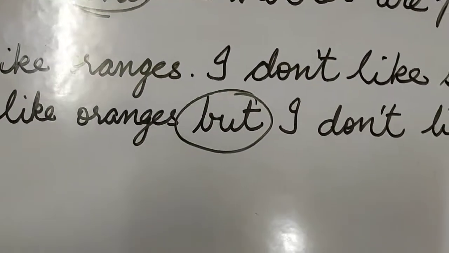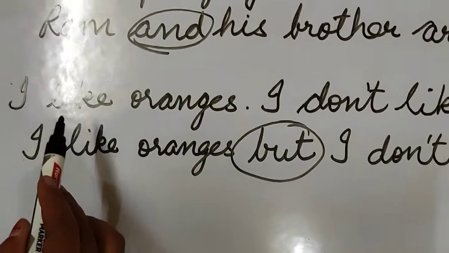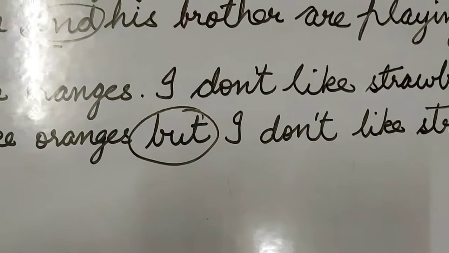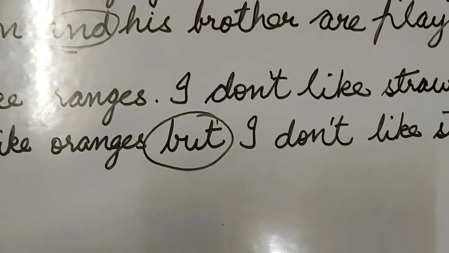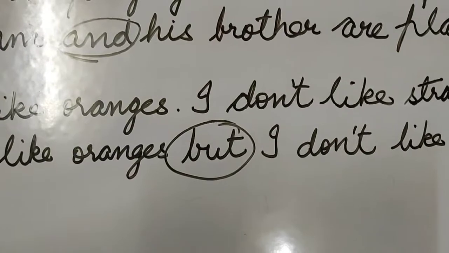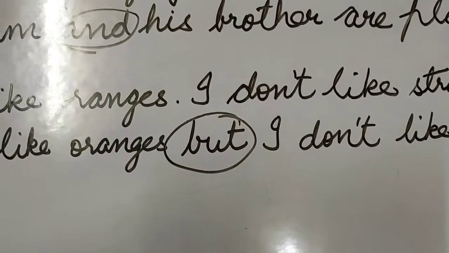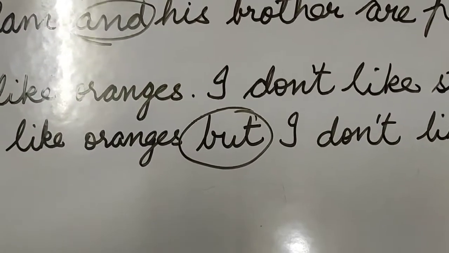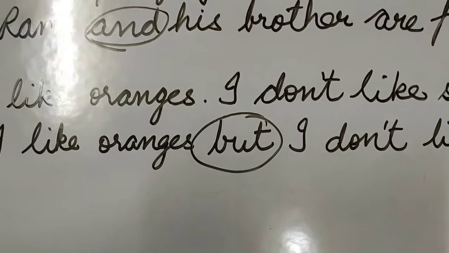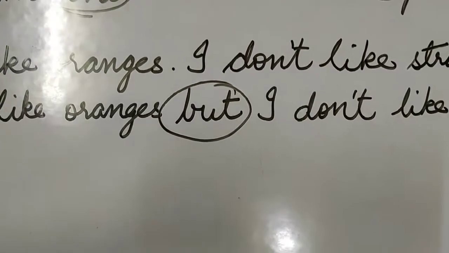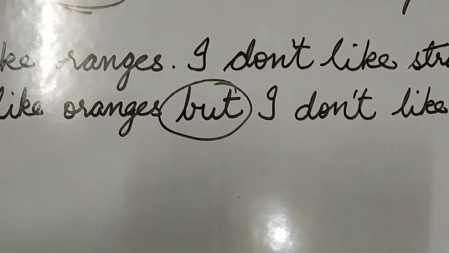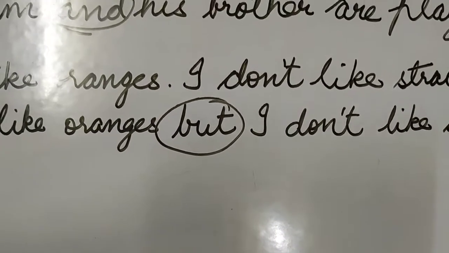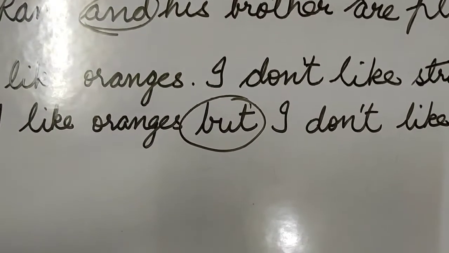Here I have not used and because I like oranges and I don't like strawberries. Both the things are contrast to each other. They are different from each other. Means one thing I like and the other thing I don't like. Means there's a difference between the two things. So that's why we have used the word but. Where is but used? But is used to show the contrast between the two words or sentences.